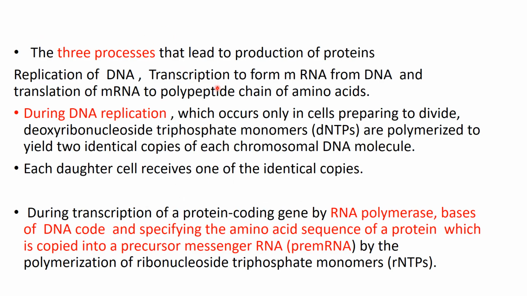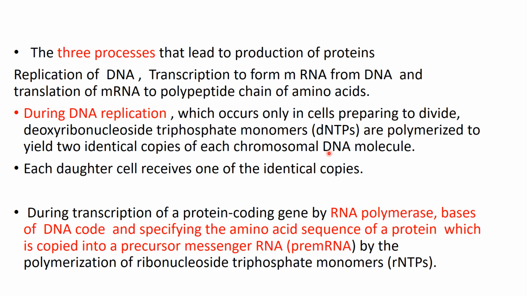The three processes that will lead to production of protein are replication of DNA, then transcription of messenger RNA from DNA, and then translation of messenger RNA to a polypeptide chain of amino acids. These three processes together constitute the production of proteins. During DNA replication, as I said earlier, dNTPs are polymerized so as to form two identical copies of each chromosomal DNA molecule.